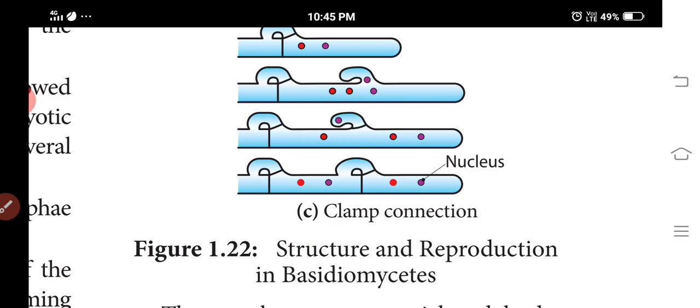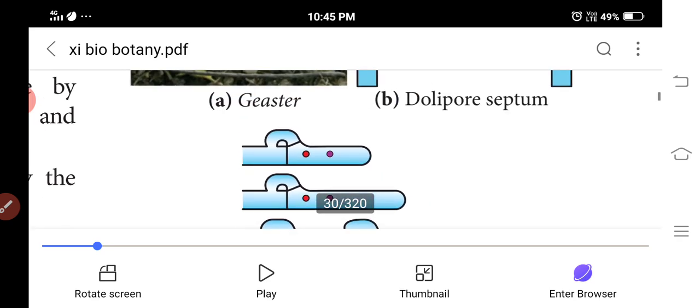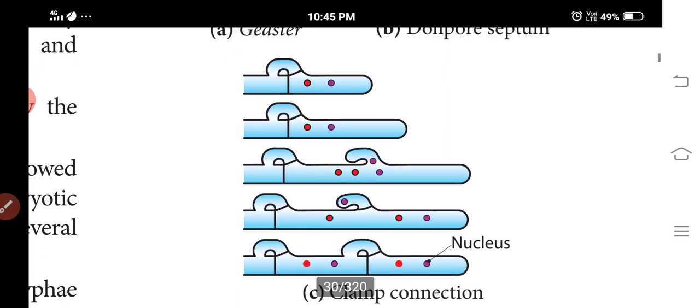Clamp connections mean a lateral pouch-like outgrowth arises which projects downward like a hook. This pouch or clamp becomes almost parallel to the parent cell.